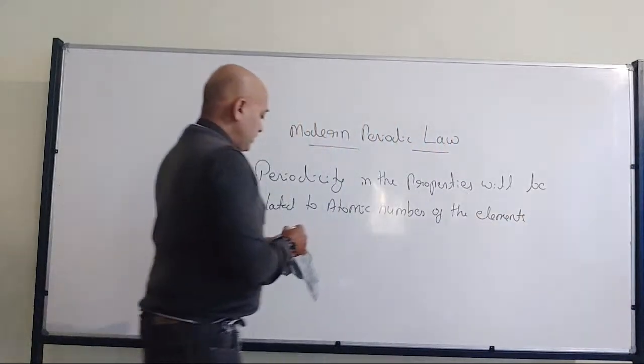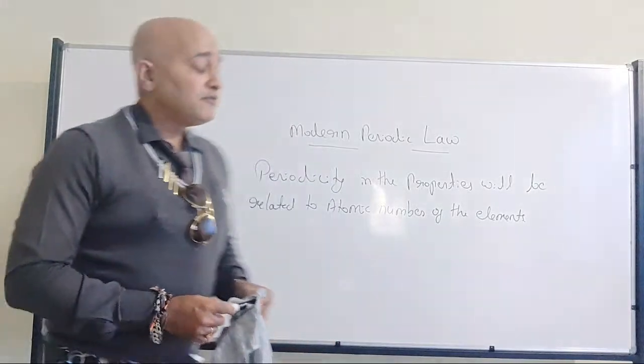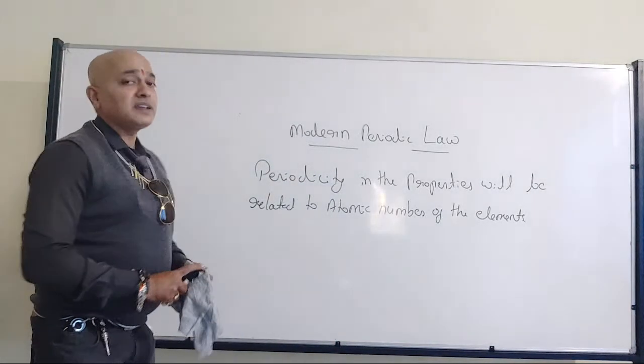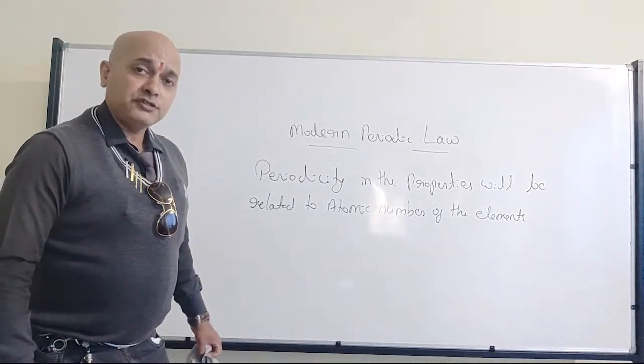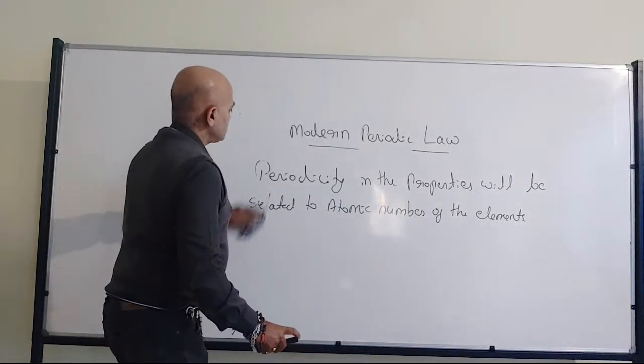So periodicity in the properties, that is properties of the element, will be related to its atomic number. That's what the modern periodic law talks about.